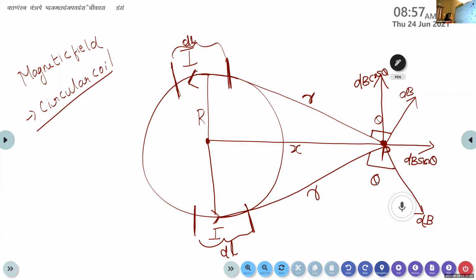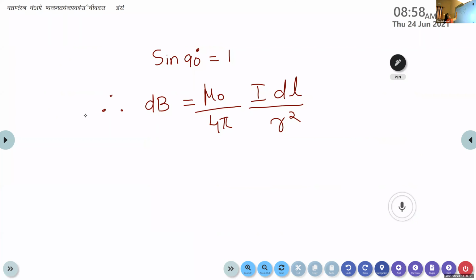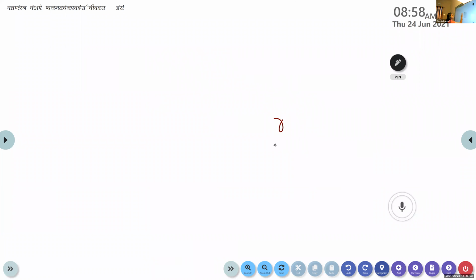Again, we can find the magnetic field produced at the point P by this small segment dl by applying Biot-Savart's law. So the equation is exactly the same.